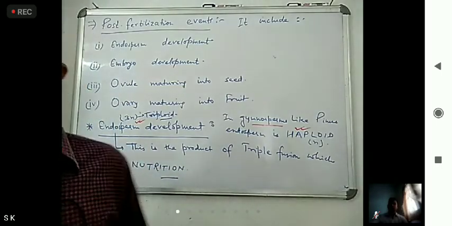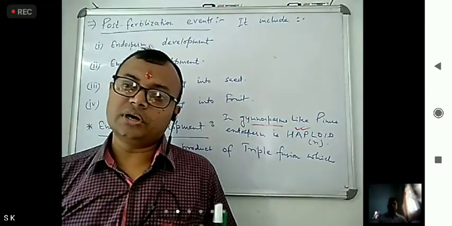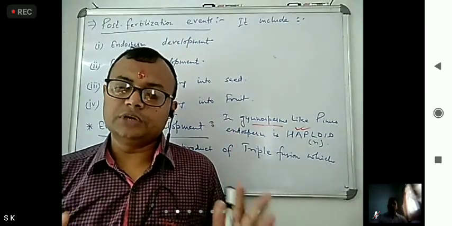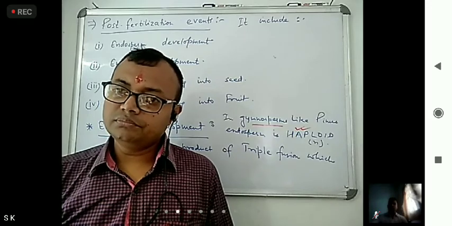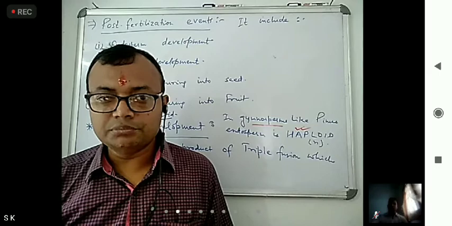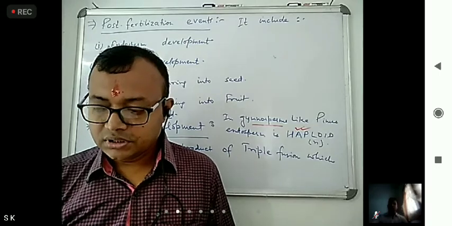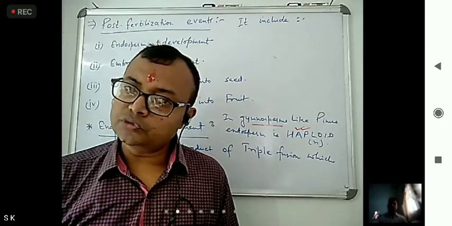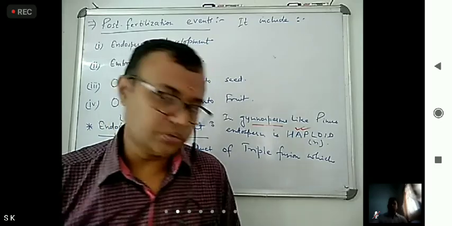Now in endosperm what happened, we already saw that first of all the central cell becomes what? Primary endosperm cell. Then what happens? It develops into the endosperm or primary endosperm nucleus.